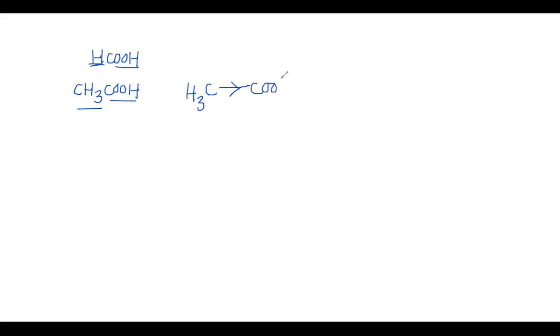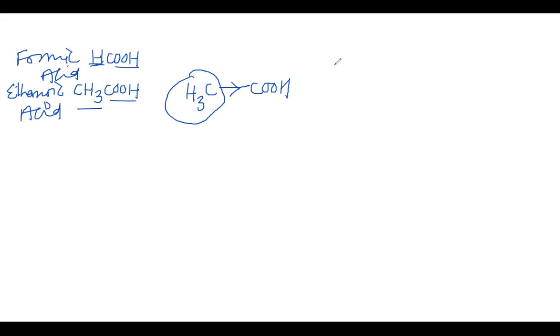And that is why, when acetic acid or ethanoic acid is formed, and when we have methanoic acid or formic acid, by the presence of the electron donating group CH3, we can easily say that the acidic character of formic acid is more than the ethanoic acid.